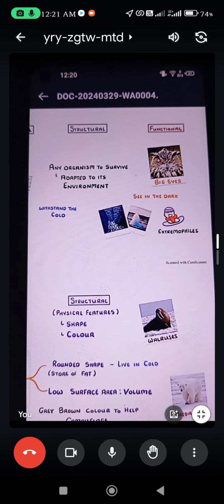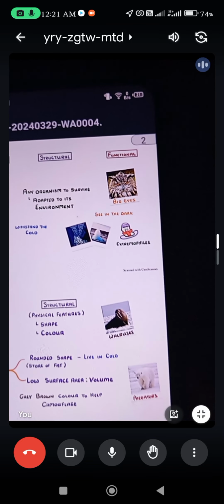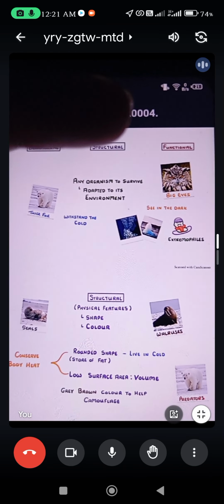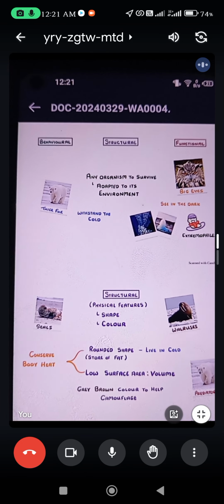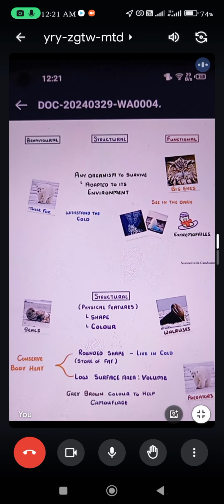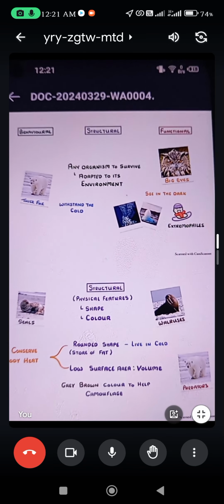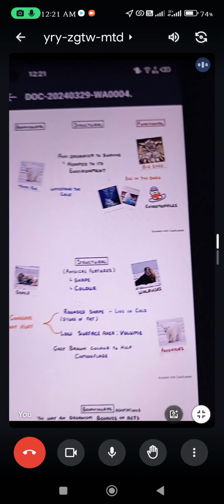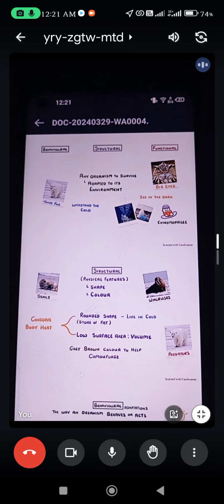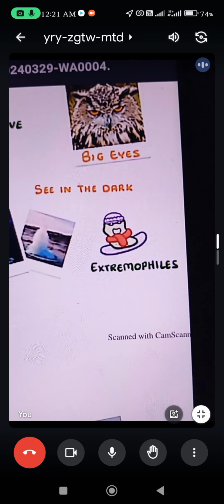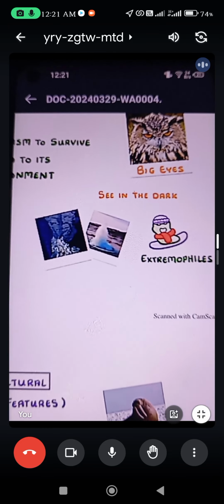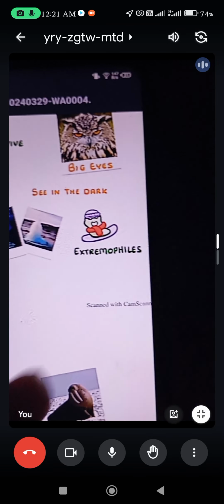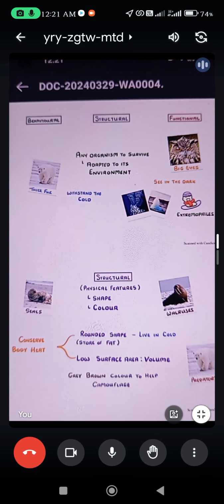We have three different groups of adaptation: behavioral, structural, and functional. Another example is extremophiles, a special group of microorganisms that can live in the most extreme places on the planet. Extremophiles are species that live in very high temperatures, and also in extremely cold temperatures. I gave you the example of a bacteria in the last class of biology.